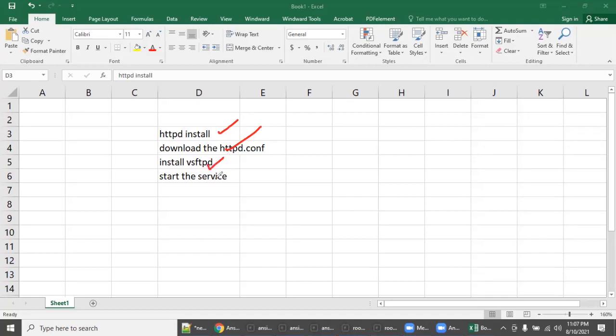This is going to be one play. Okay, this is going to be play 1 or task 1. This is going to be play 2 or task 2. This is going to be play 3 or task 3. This is going to be play 4 or task 4, correct?